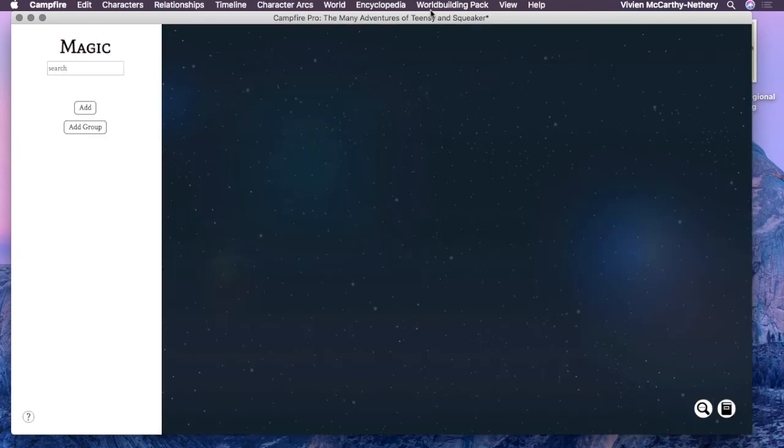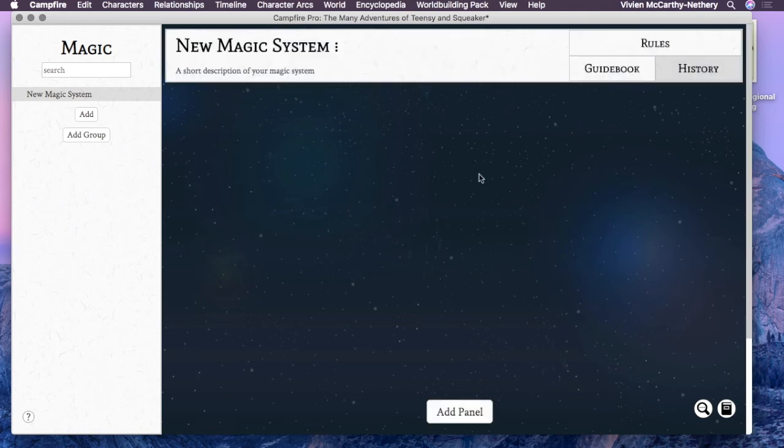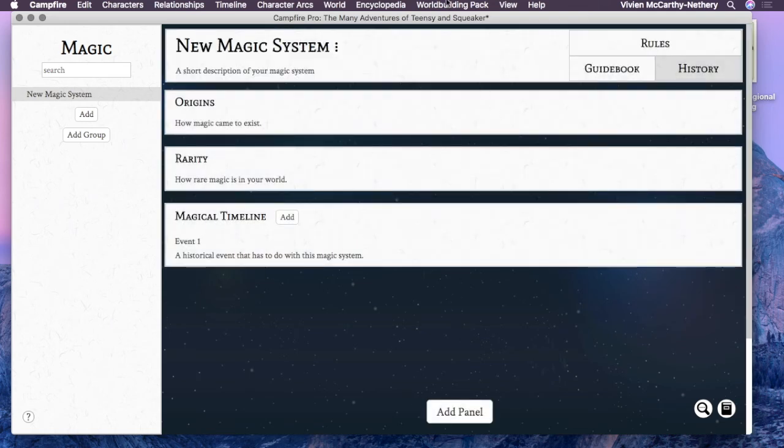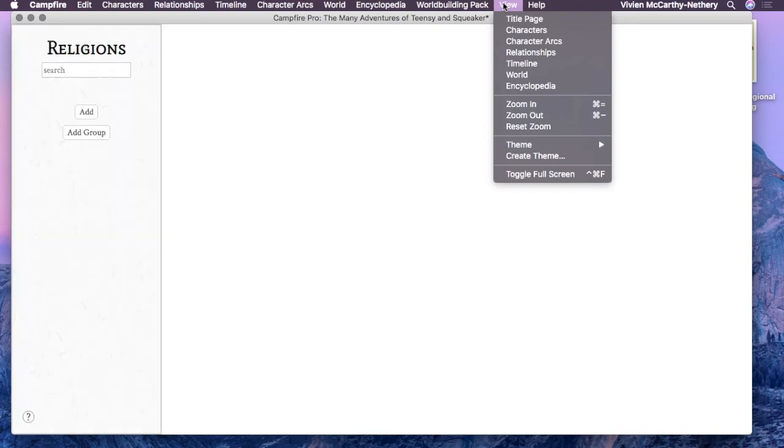Then there's the world building pack. There's a magic system and a religion system. The magic system is really neat because you click on add the magic system and it comes up with a panel that shows the name of the magic system, the uses, all these different elements that help you flesh out how your magic is used. Then there's a guidebook that you can fill out, and a history about how it became what it became. The world building pack has a lot more modes to flesh out your story as a whole. So I really liked the way it works.